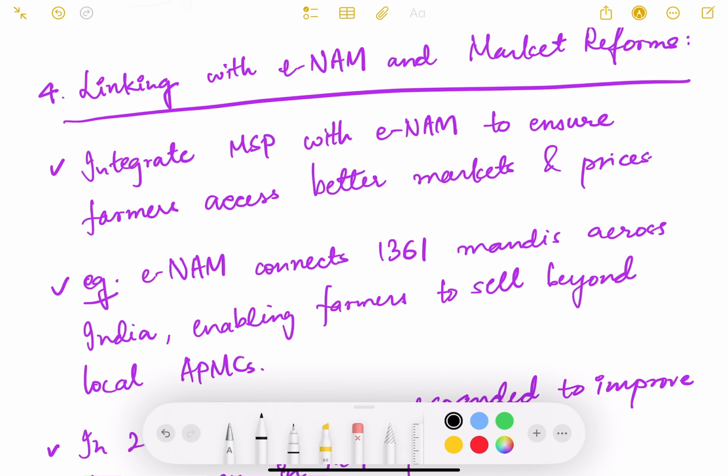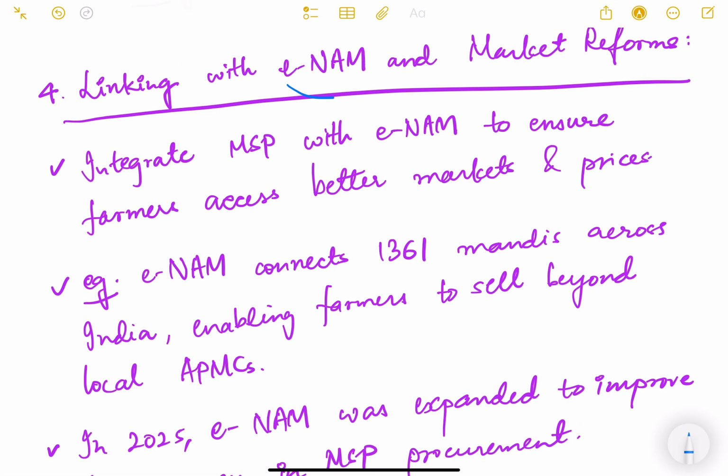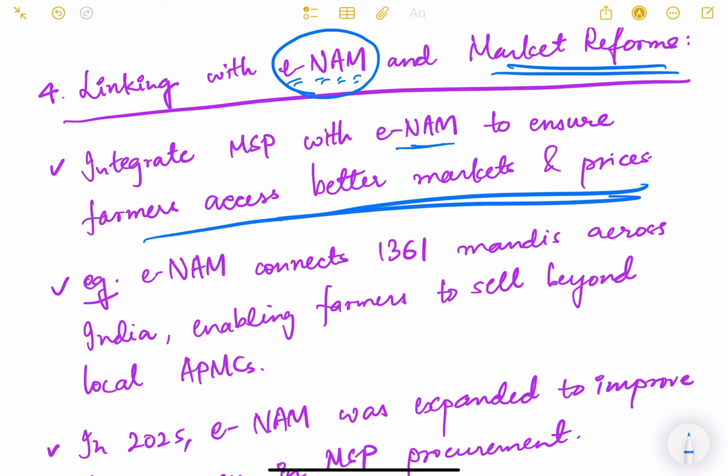Then the next solution is linking with ENAM, which is Electronic National Agricultural Market, and market reforms need to be done. Integrate MSP with ENAM to ensure farmers access better market and prices. So now what happens is that with ENAM, basically the government connects farmers to the entire country. Right now in the absence of ENAM, there is a physical mandi, and the farmer is tagged to a mandi only.